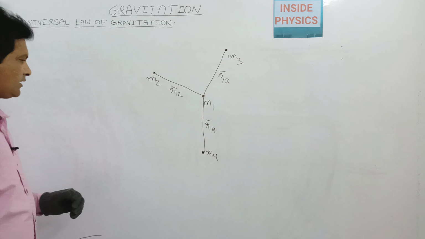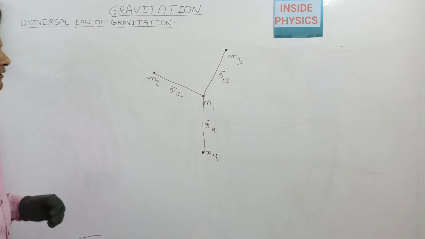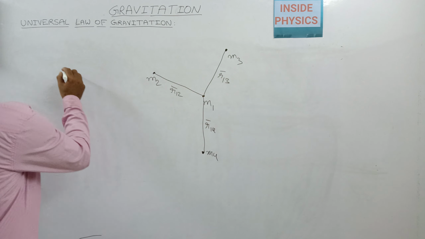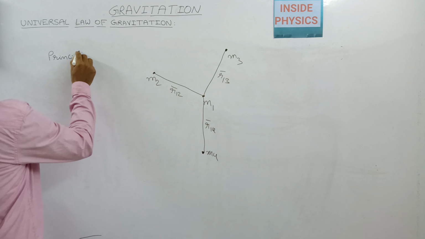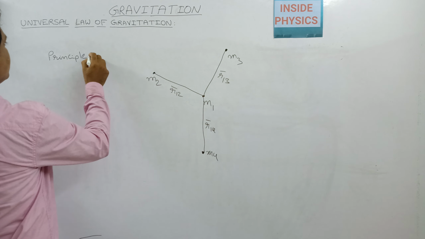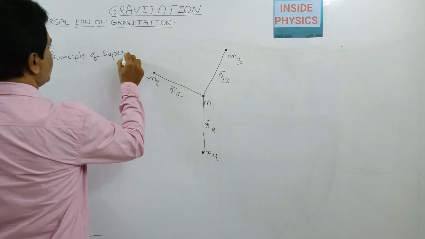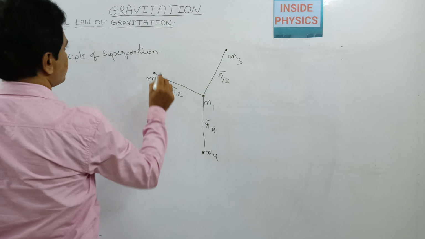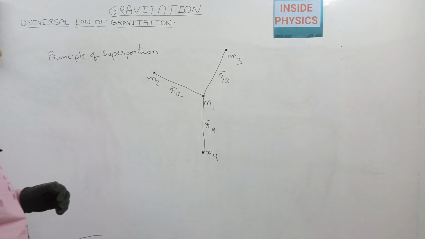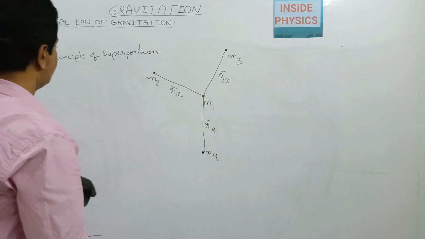Here we consider the principle of superposition, because the law of gravitation obeys the principle of superposition when we consider a system of masses. It says the individual values will be added up to get the net value on a particular mass.